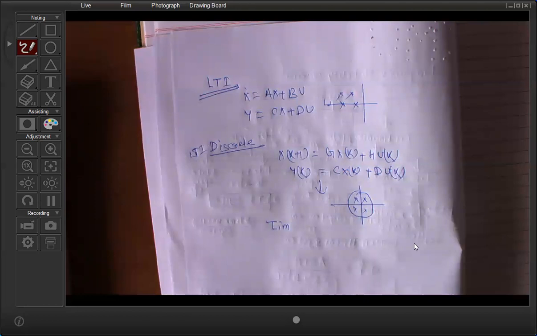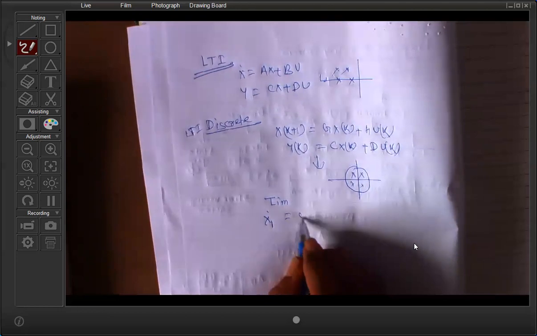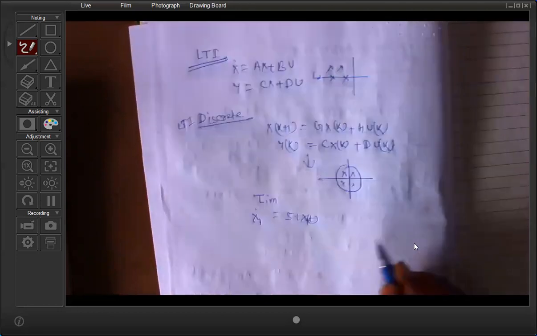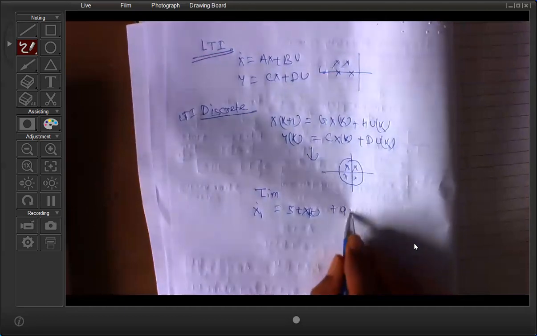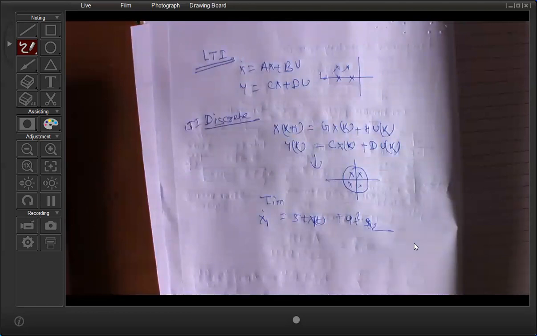Again, in the case of a time varying system or a nonlinear system, it is very difficult to find the solution of the state variable. Suppose you have one state variable, x1 dot is equal to 5t x1 plus 9t square x2, like that. Then how can you find its solution?